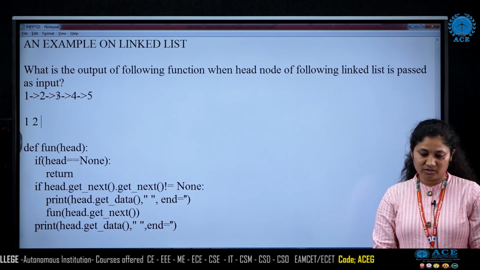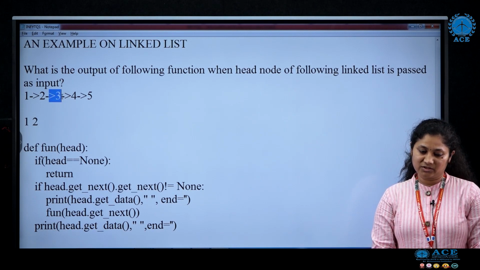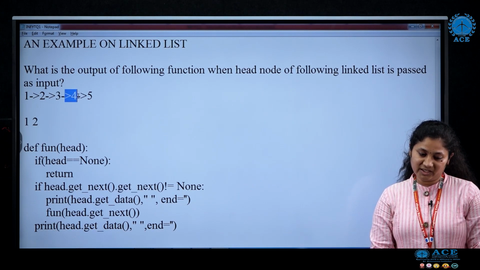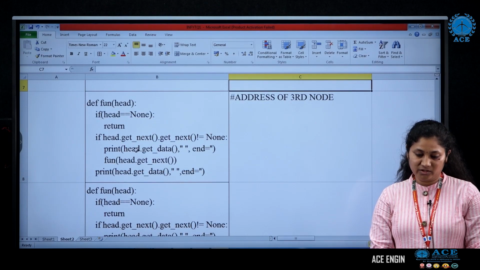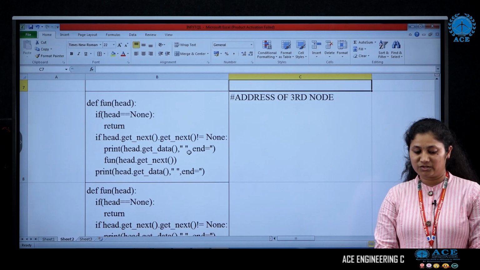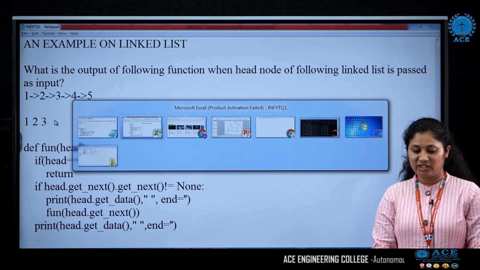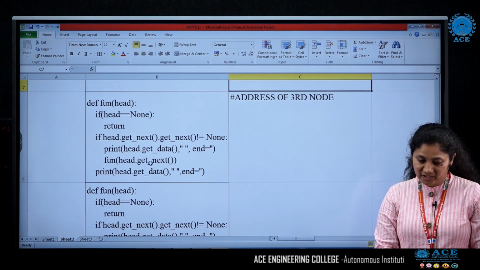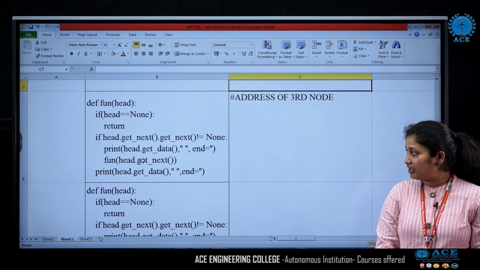So the address of the third node, the link part, or the next part of this, is not null. Again next of next is also not equal to null. So again you are going to print the data. Here the data is 3, so I am going to print 3. And then again it will trigger the function with the updated head value.